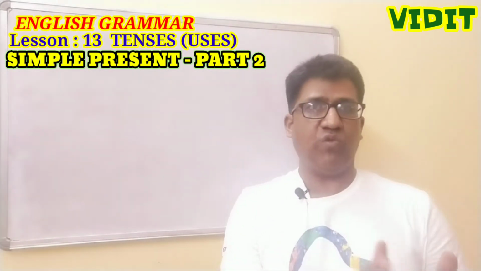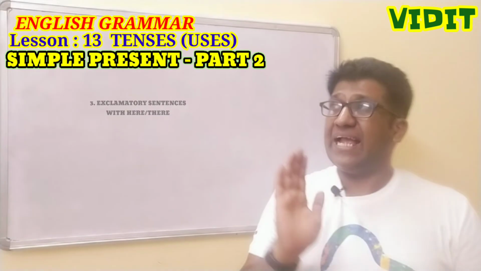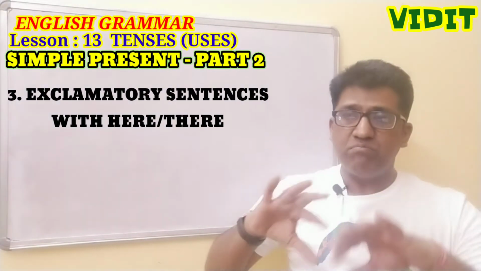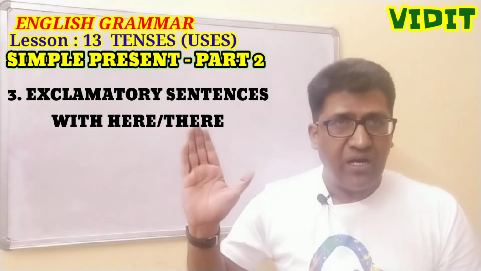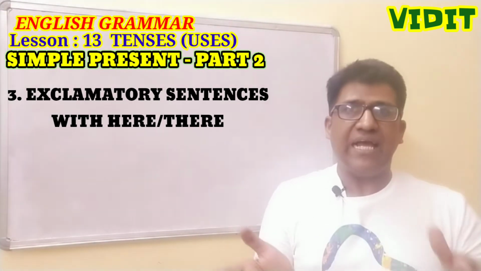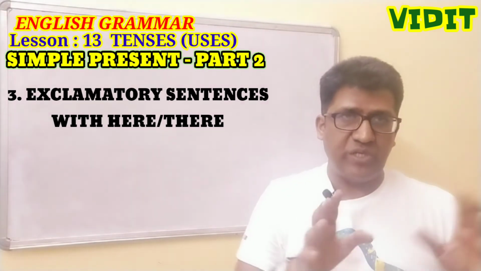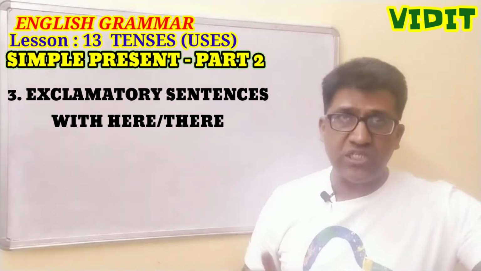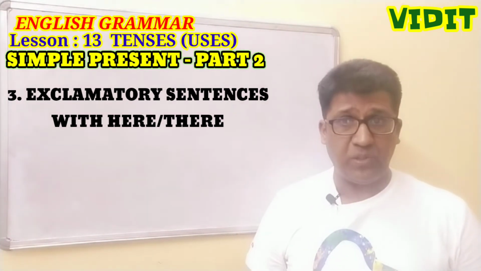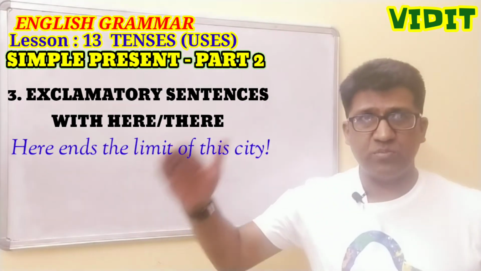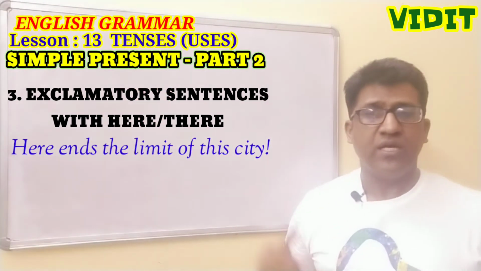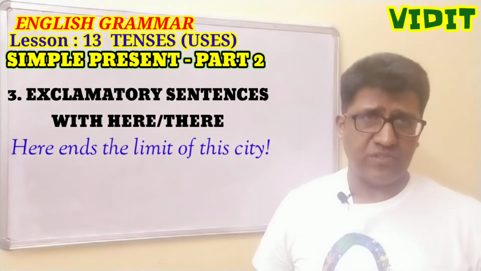The third situation when we are using this tense is exclamatory sentences beginning with here or there. Means in the beginning of the sentence there would be here or there, and then an exclamatory sentence, with a sign of exclamation at the end. For example, here ends the limit of this city. Means this city's border finishes here. So we would say here ends the limit of this city.